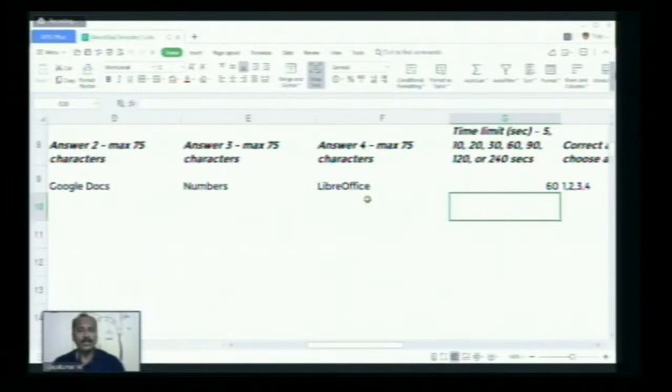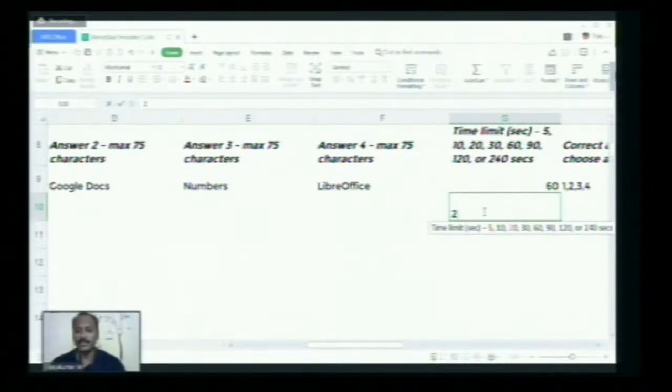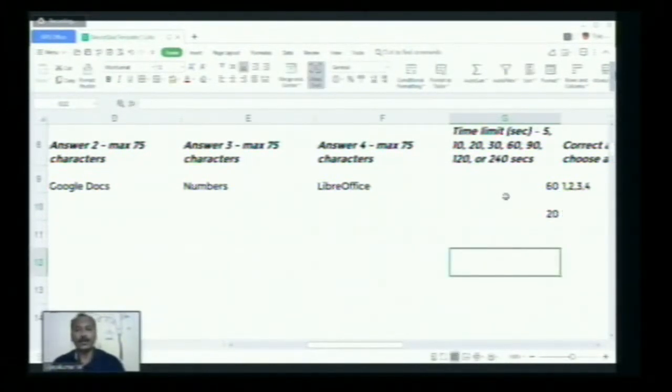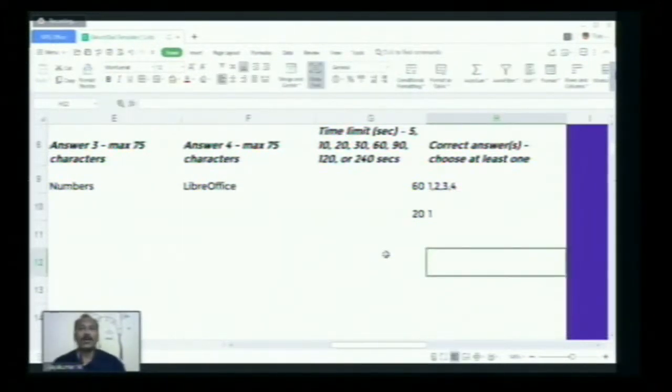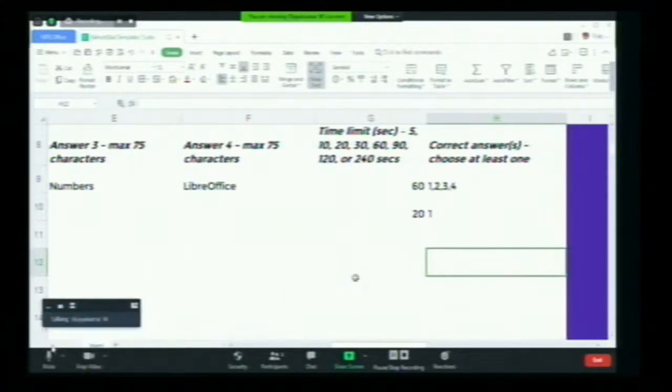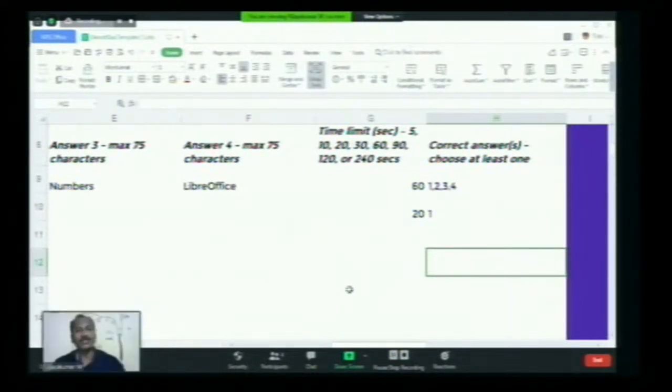After giving all the 4 options, we can fix a time limit. It may be 20 seconds or 30, whichever is needed. So depends on your requirement, you have to go with the 20 seconds. And in the last column, you can see choose answers. That is to choose the right one. So among the 4 answers, answer 1, answer 2, answer 3, and answer 4, you can give which is the right answer. If you think answer 1 is the right answer, just give it like that. Automatically, the first answer will be selected as the right answer to the question. So like that, we can add many questions with the help of this Kahoot quiz template, and we can simply add it to that sheet.